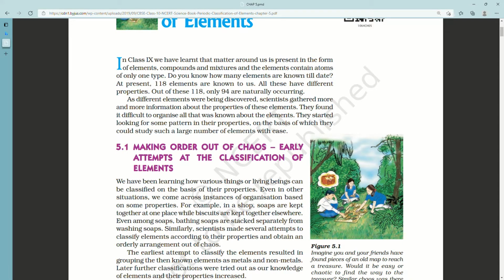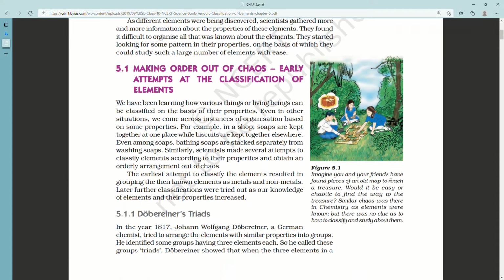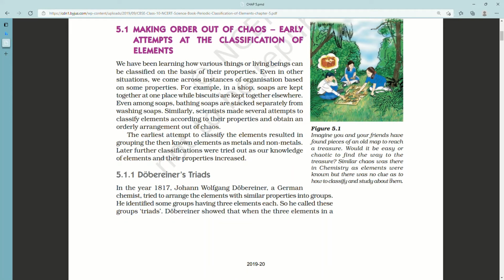Early attempts at the classification of elements. We have been learning how various things or living beings can be classified on the basis of their properties. Even in other situations, we come across instances of organization based on some properties. For example, in a shop, soaps are kept together at one place while biscuits are kept together elsewhere. Even among soaps, bathing soaps are stacked separately from washing soaps. Similarly, scientists made several attempts to classify elements according to their properties and obtain an orderly arrangement out of chaos.